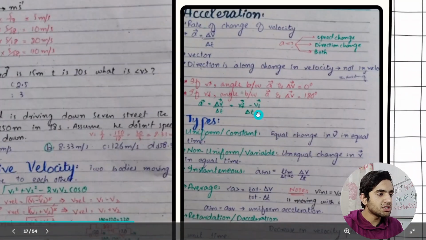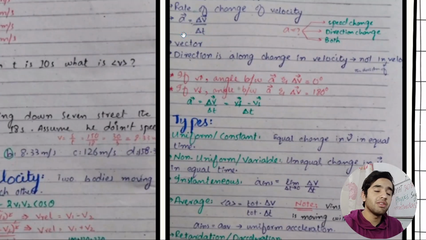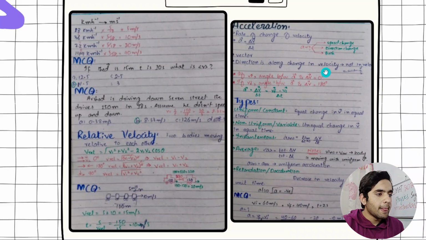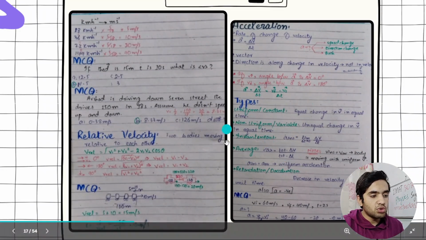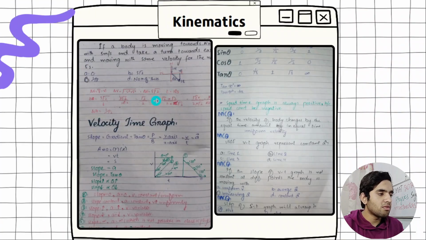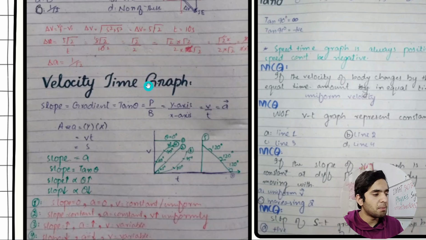And then we have got acceleration. Acceleration is the rate of change of velocity. Velocity divided by time is equal to acceleration. Acceleration will change when speed changes, when direction changes, or when both change. If magnitude changes or if direction changes, in both cases acceleration will change. I have added some examples and types of it. You need to just look at these. I'm not going to explain. And then we have got the velocity time graph. That's the important thing.